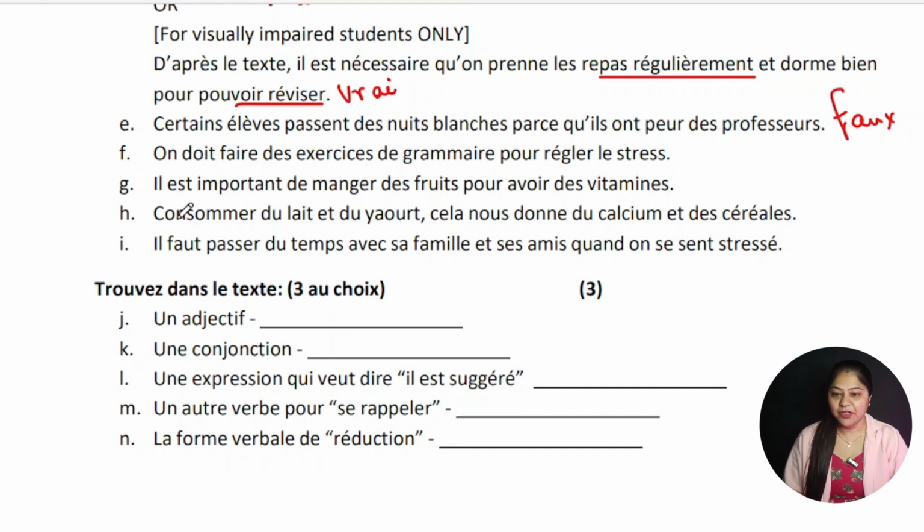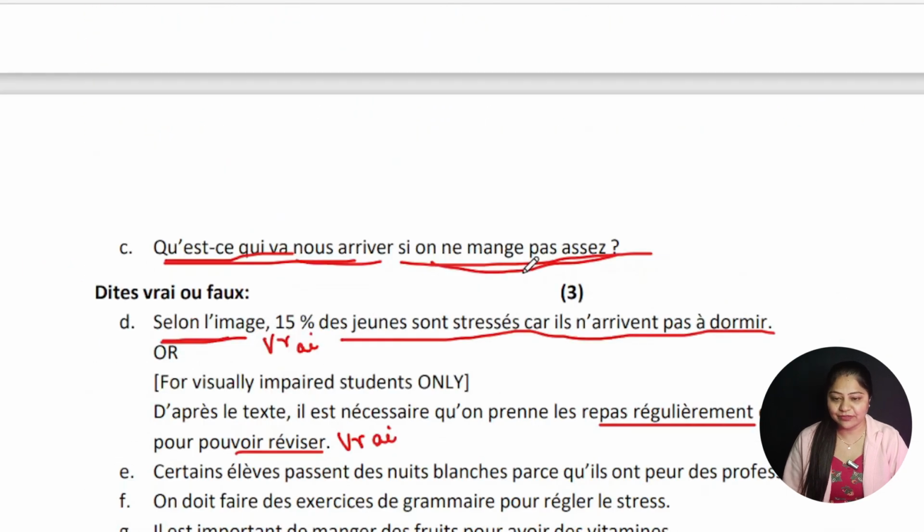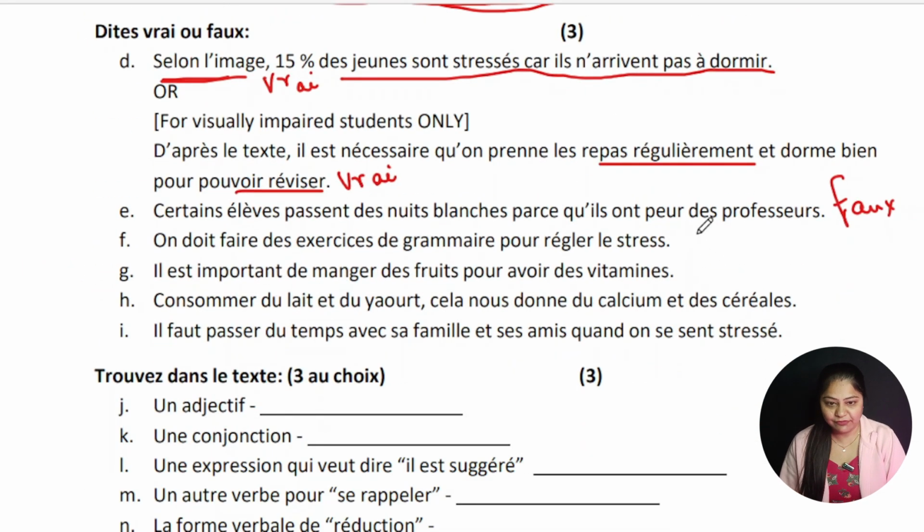That is F part. On doit faire des exercices de grammaire pour régler le stress. Régler le stress means to deal with the stress. We must do the grammar exercises. No, I don't think so. Is this written anywhere in the passage that we have to practice grammar exercises to deal with the stress? It is only written that we have to do the exercises to deal with the stress. So this statement is again false. So we can write faux over here. Now, let's jump to the next point, that is G part.